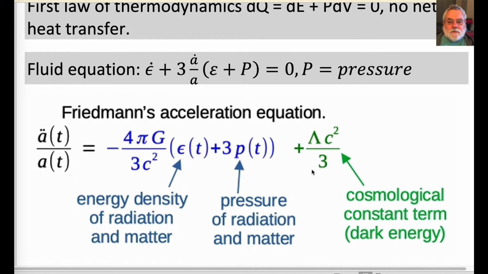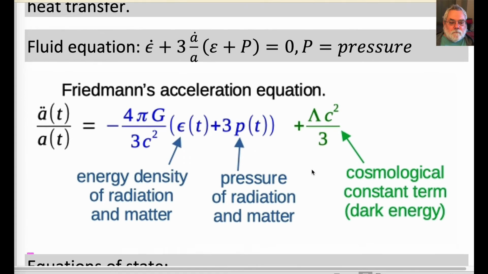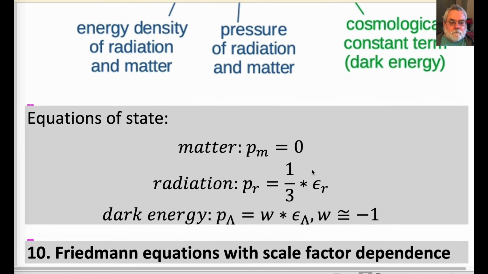Later we will look at possible ways our universe might end. There is no curvature term on the right-hand side of the acceleration equation.